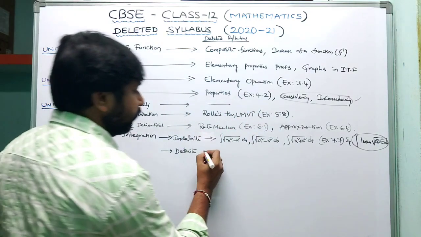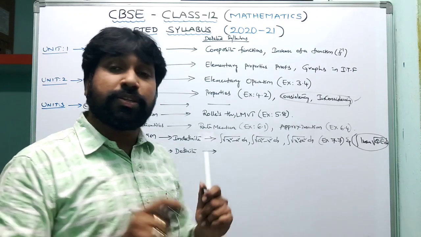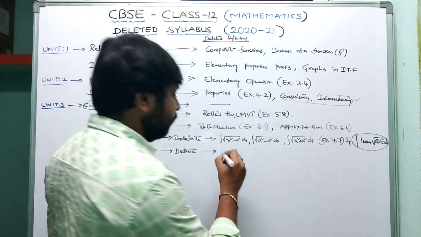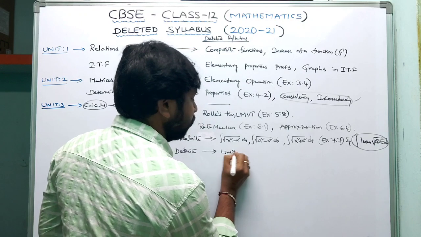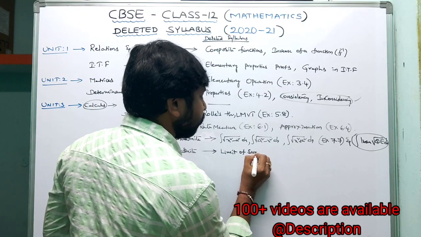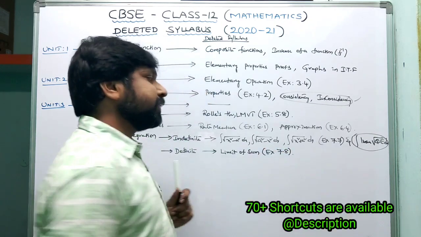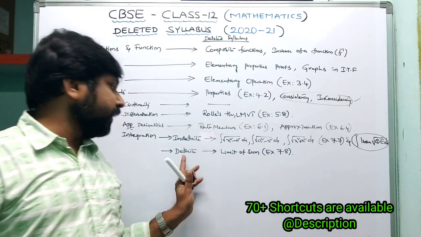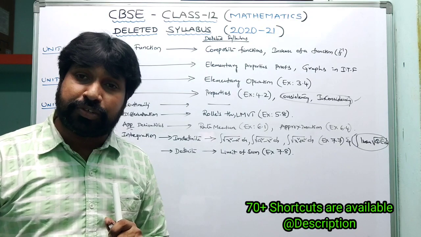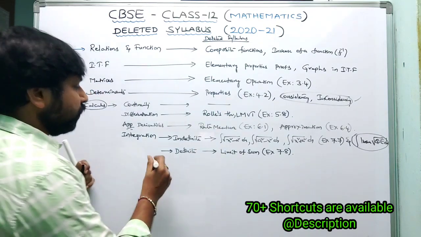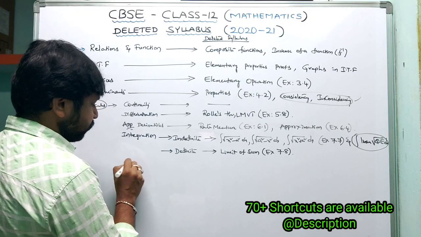So coming to definite integration. In definite integration, they completely deleted one exercise, that is limit of sum. The limit of sum exercise, exercise 7.8, is completely deleted from definite integration. So all the remaining areas are very, very important in definite integration. Coming to the next one, applications of integration.